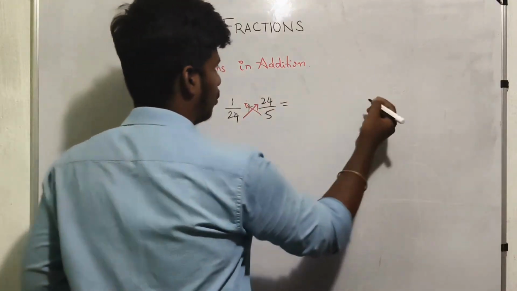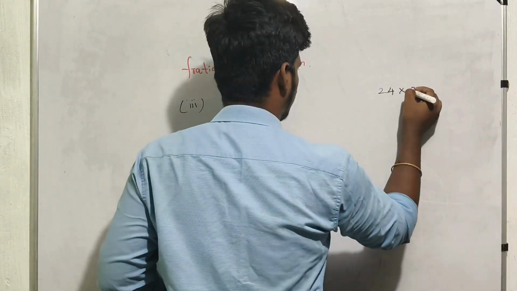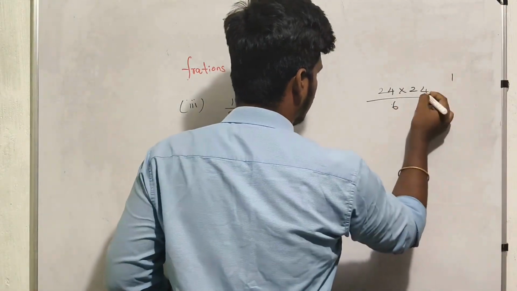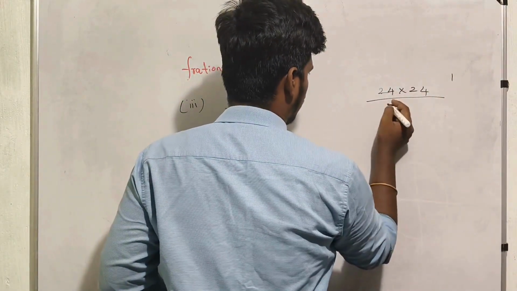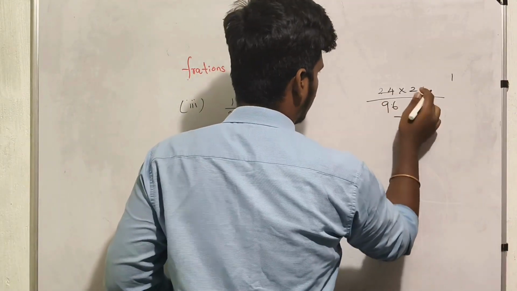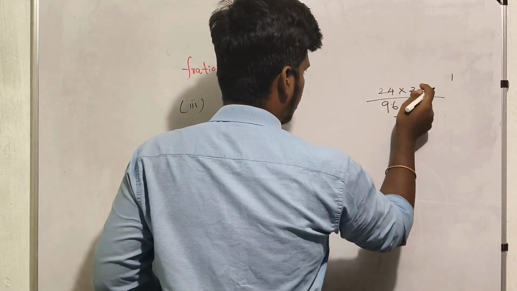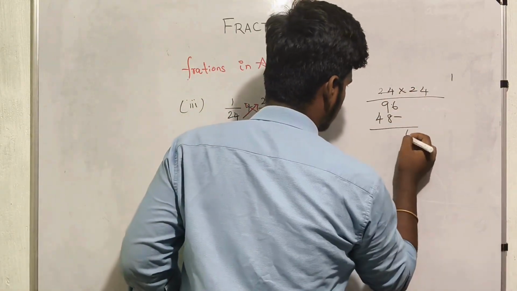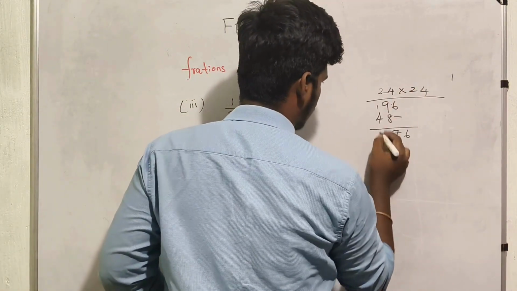So 24 into 24. See, 4 4s are 16, so 6, remainder 1. So 8, add 1 is 9. Then 2 4s are 8 and 2 are 4, so 6, 7, 1, so 5.